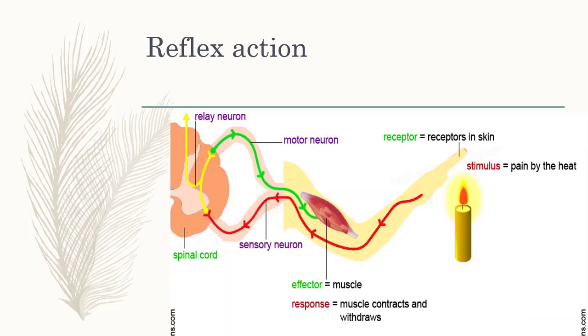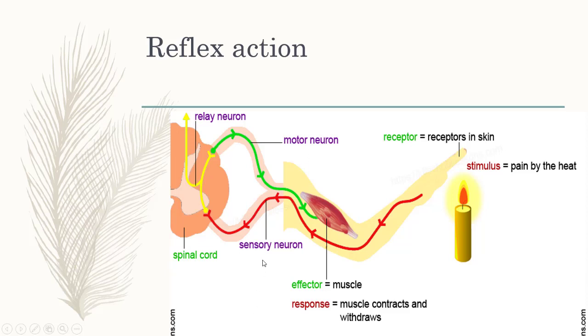Now dear students, we will discuss the example of reflex action by this diagram. See this diagram. As you know, there are three types of neurons: sensory neurons, interneurons, and motor neurons.